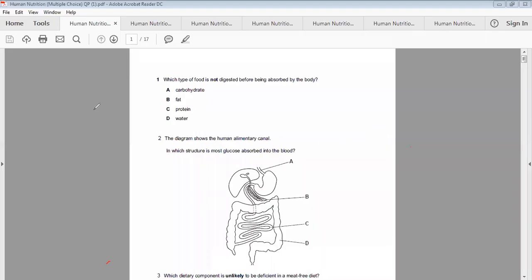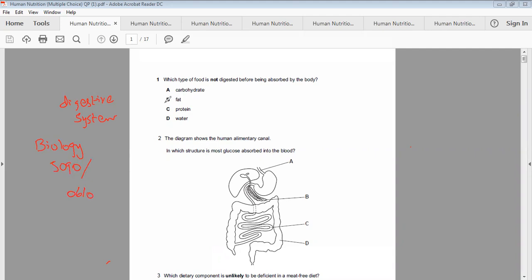Okay, today we are going to discuss and solve the past papers of the chapter digestive system, related to the biology courses 5090 as well as 0610.